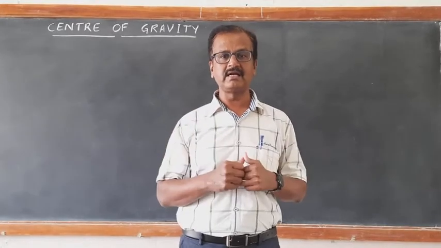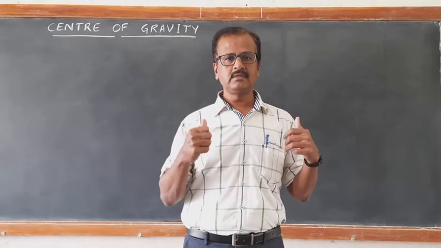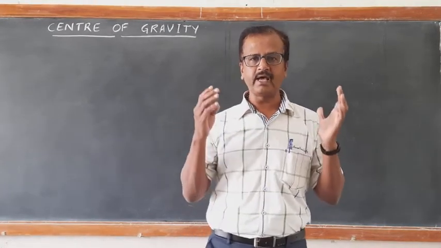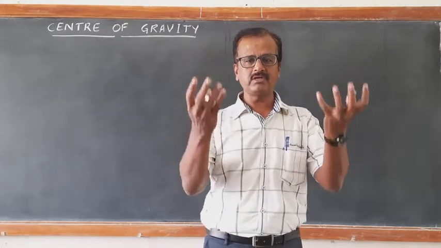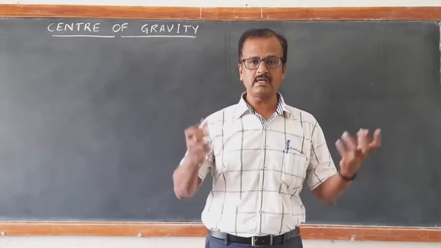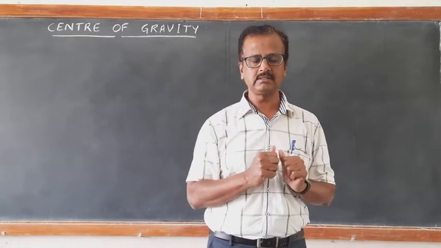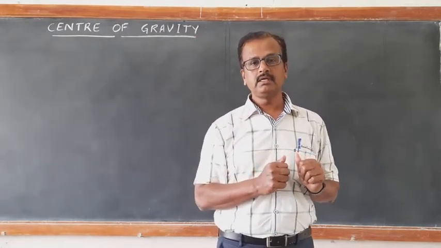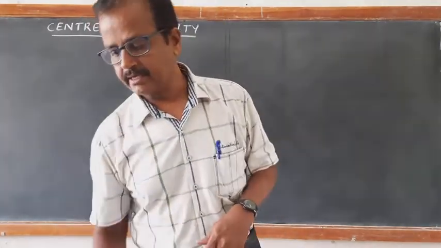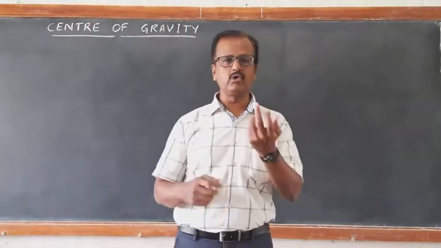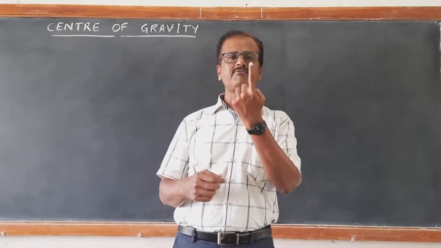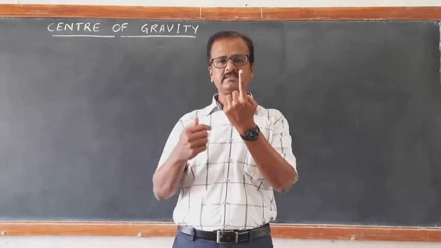Now this is center of gravity. This is center of gravity of any rigid body under the action of gravitational force, under the action of gravity. Gravity is related to earth, right? Now you must have played or enjoyed with a notebook, keeping it on your fingertip and rotating it.